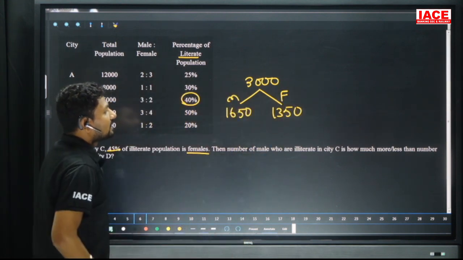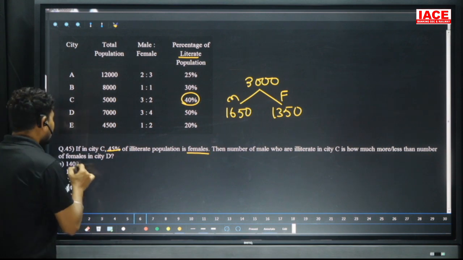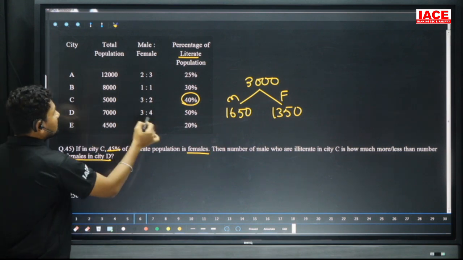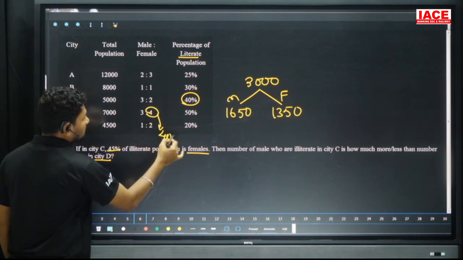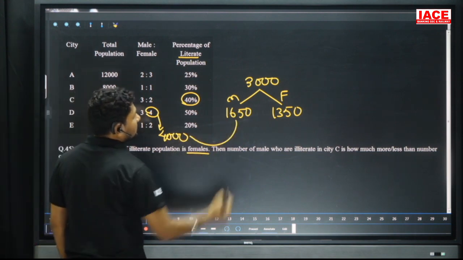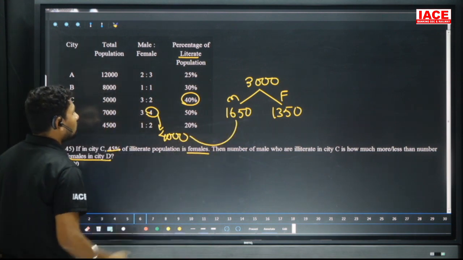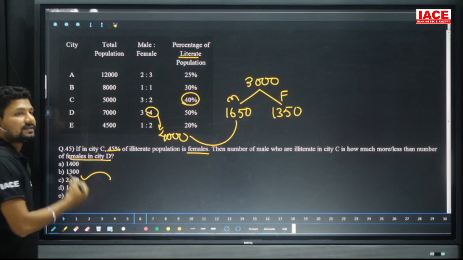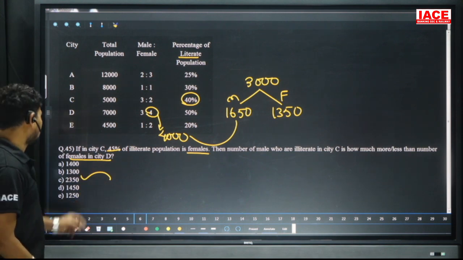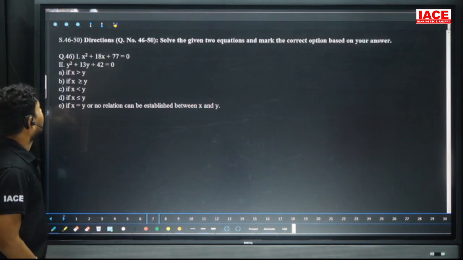And city C has how much more or less than the number of females in city D? In city D, how many females are there? 4,000. 4 parts is equal to 4,000. Between 4,000 and 1650, how much is the difference? It is equal to 2350. Our option is what? C. The difference between these two values is 2350, option C. And move on to the next question.